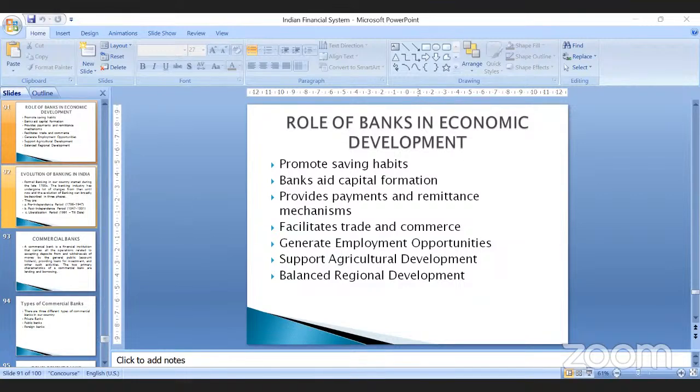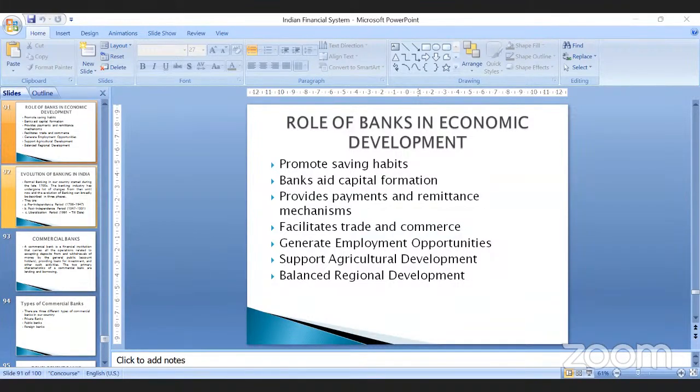So they are not only promoting the payment and remittance mechanism, but also facilitating trade and commerce. Sitting at your doorstep, you can make all kinds of payments. Sitting at your doorstep, you can do everything.